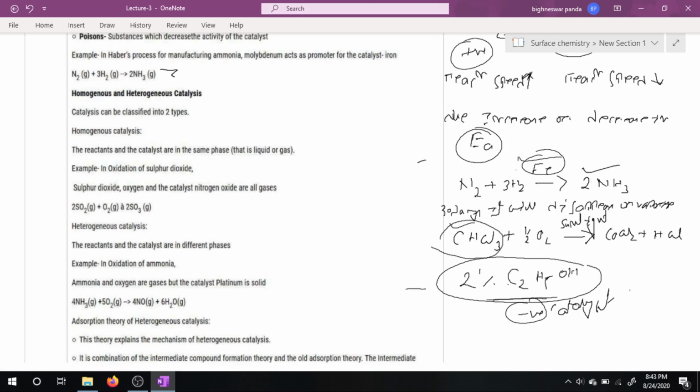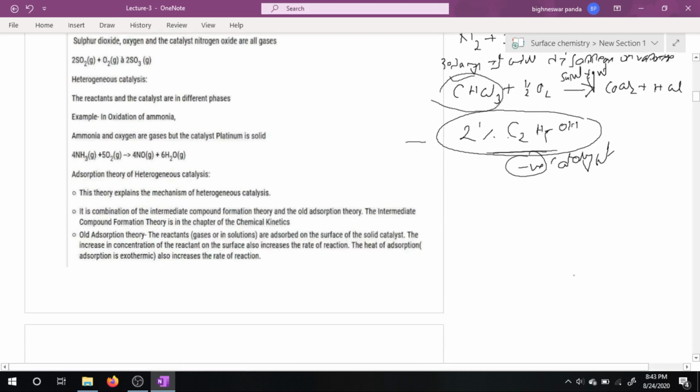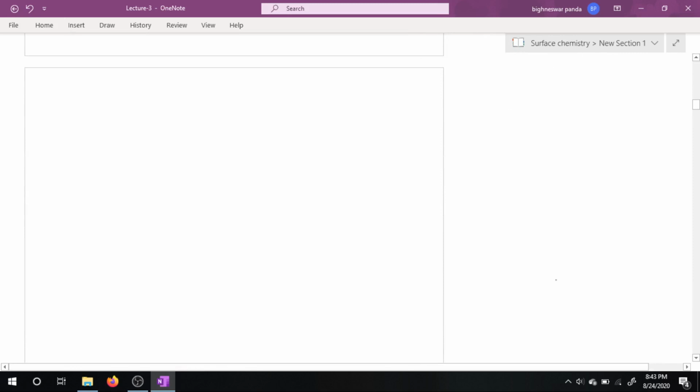So the next part is catalytic promoter and catalytic poison.